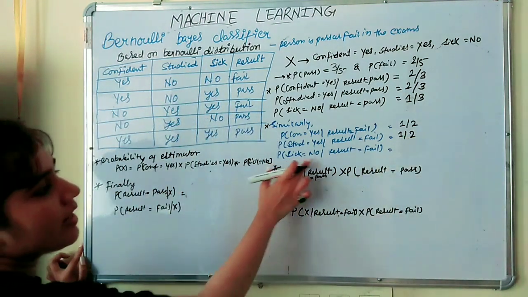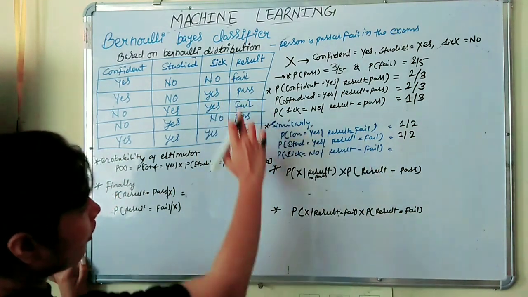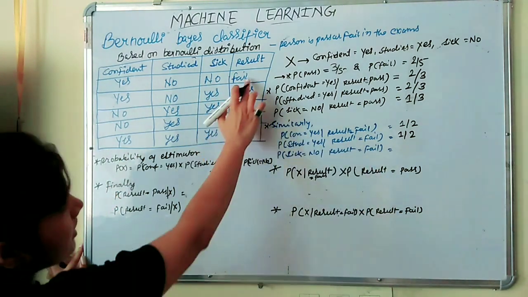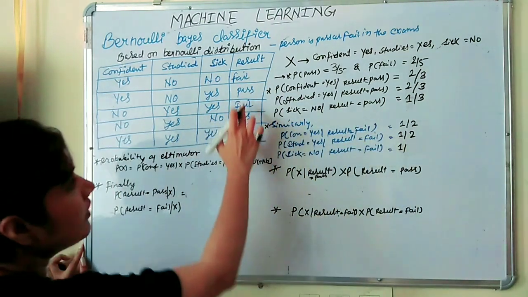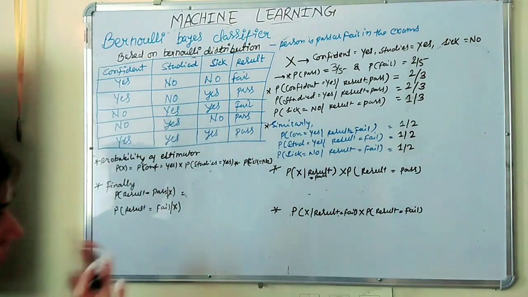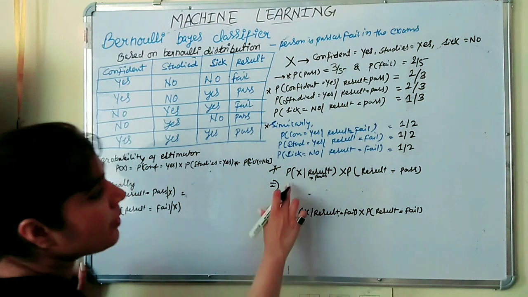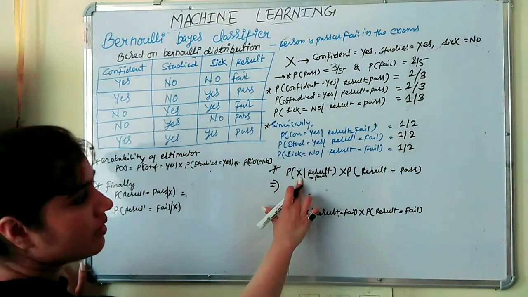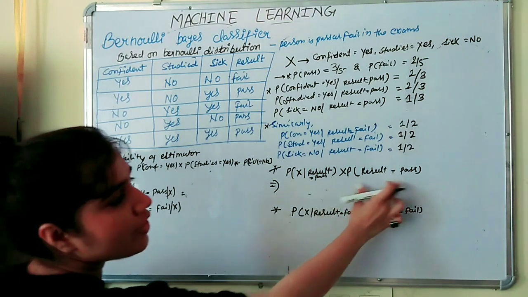Again for sick equal to no. We have 2 no and fail. For fail we will consider only 1 no. So that is 1. And total number of fail we have 1, 2. So we will put here 2. Okay. This is clear.